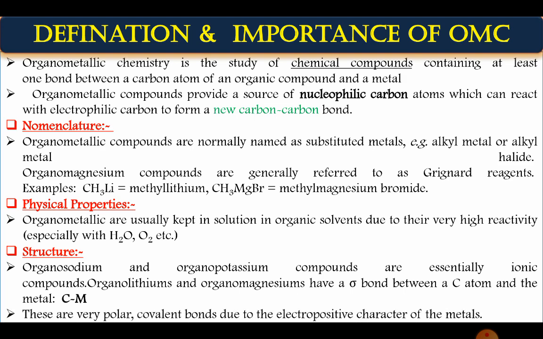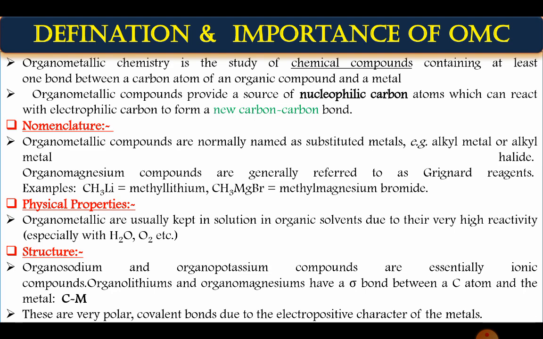Okay, and based on the electronegativity difference, we classify them into reactive organometallic compounds, middle reactive organometallic compounds, or inert organometallic compounds. If we are using organometallic compounds of, for example, the first group elements, then the difference will be more. How do we calculate the difference?